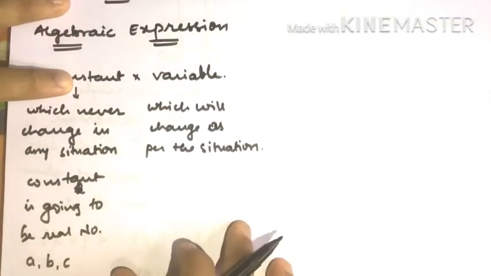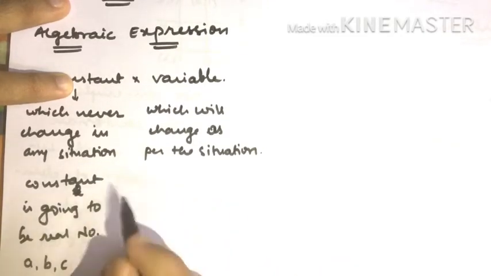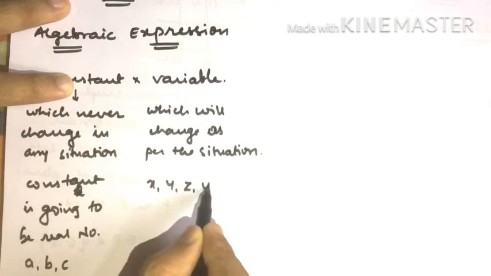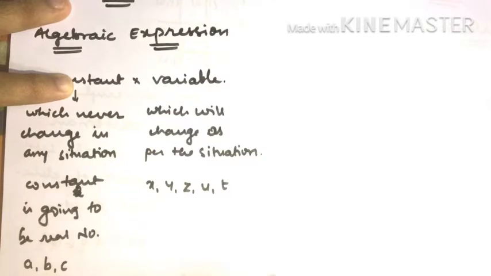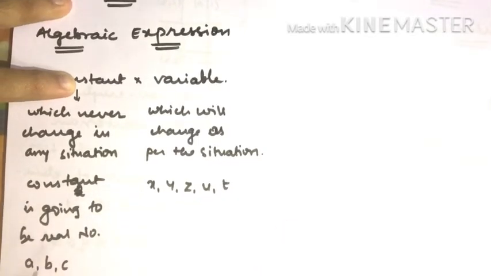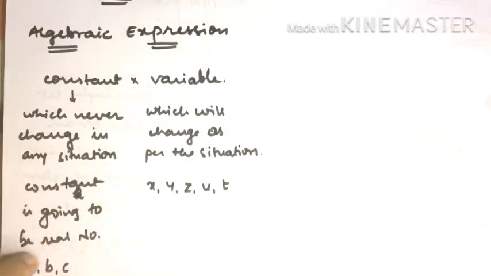But what about a variable? A variable can be anything, but how are we going to denote it? We can denote X, Y, Z, U, T. Such alphabets we will use for the variables. These are going to be my variables and these are going to be my constants. This is how I am going to define constant and variable.